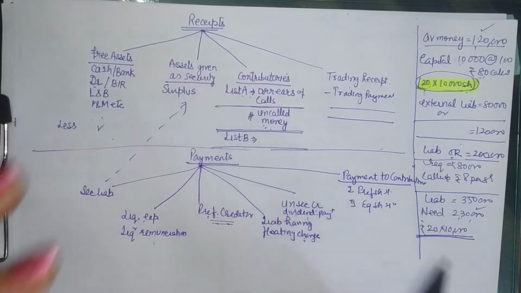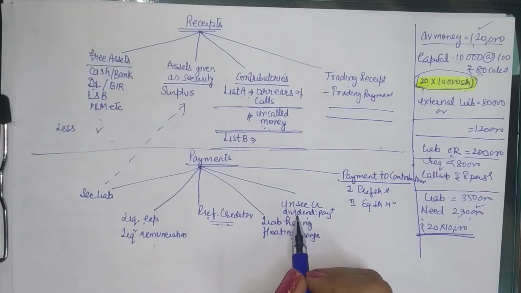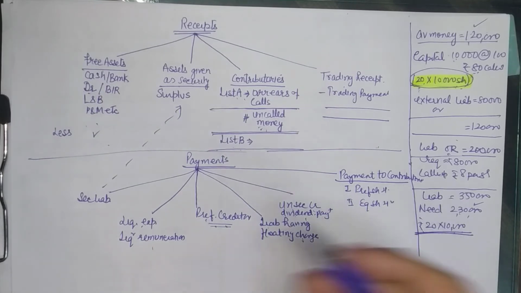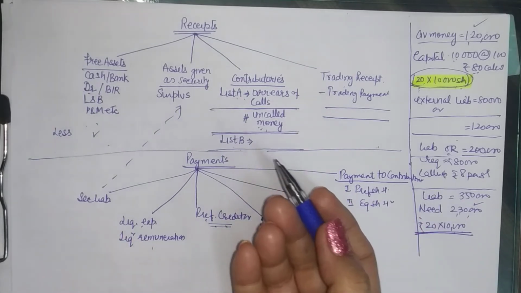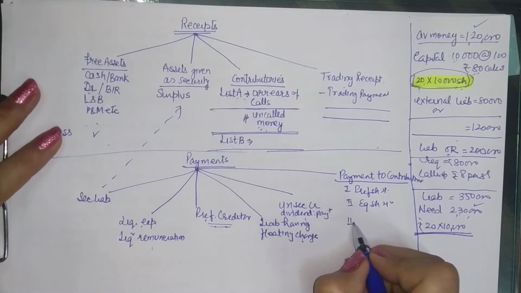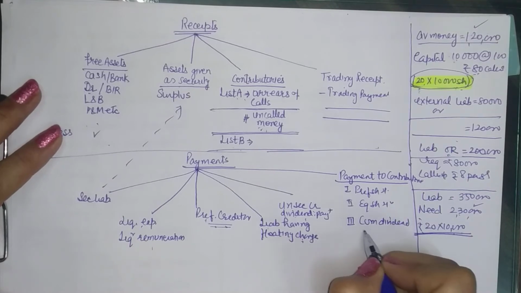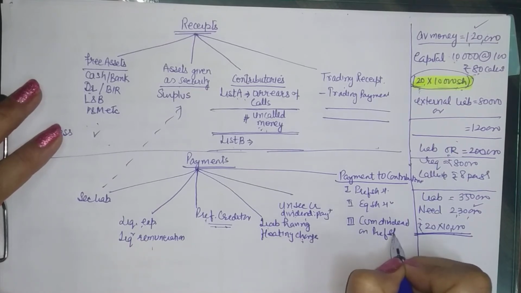So if a company is having unclaimed dividend or dividend payable, then it will be paid along with the unsecured liabilities. Now sometimes we have some dividends payable on cumulative preference shares. That is, you have cumulative dividend on preference shares which is yet to be paid.